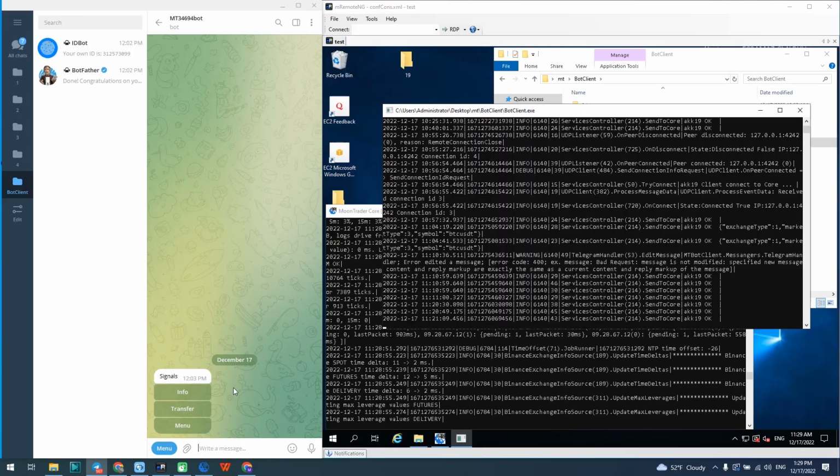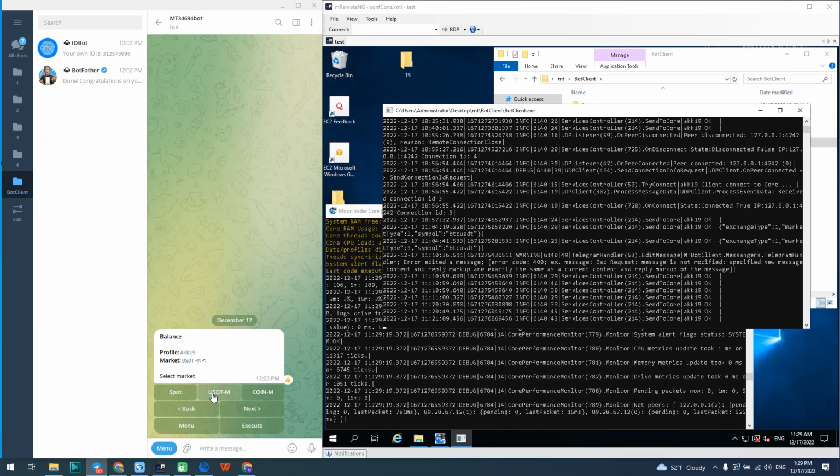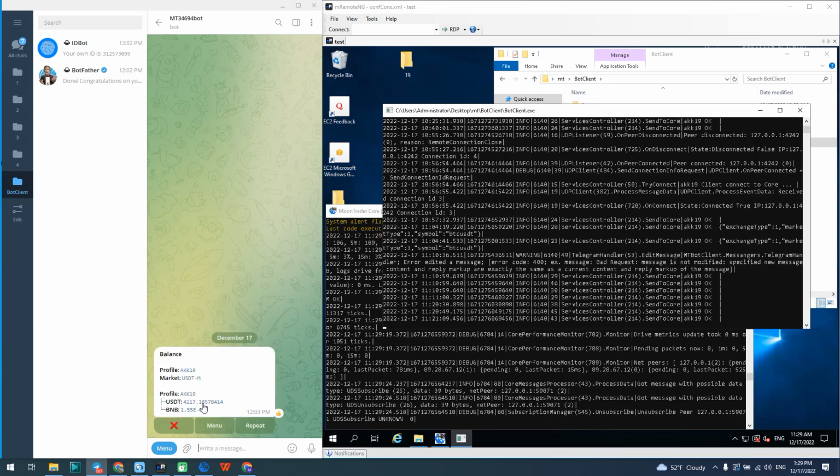In the Balance tab, we can see all our assets and transfer them between markets.